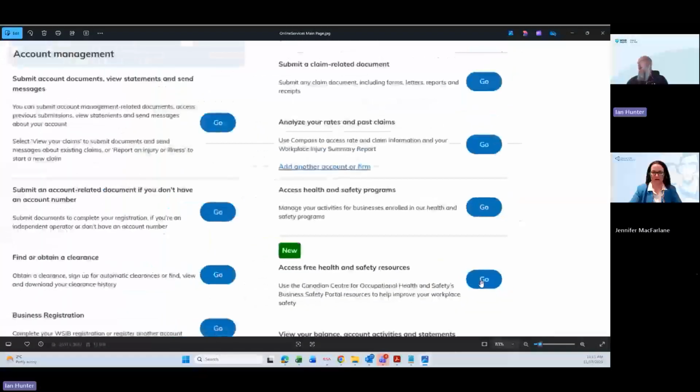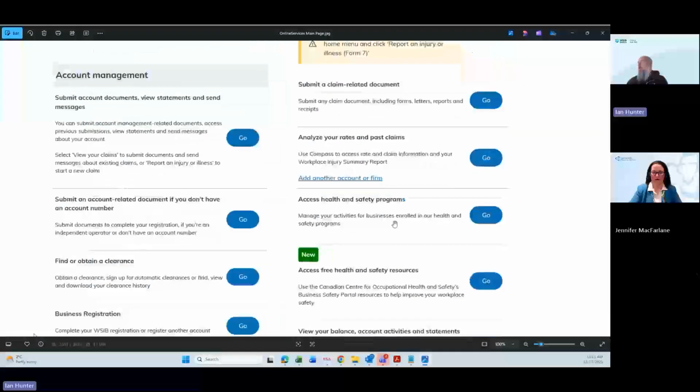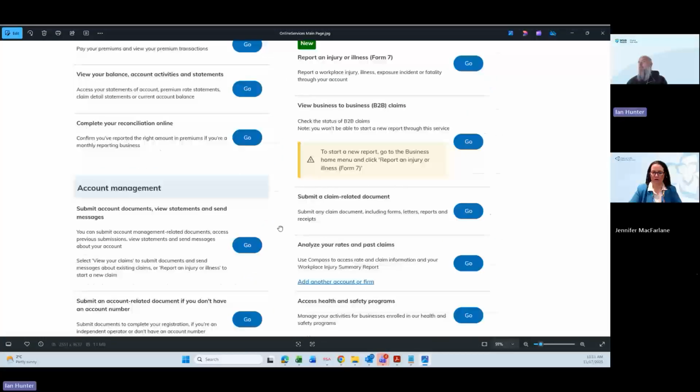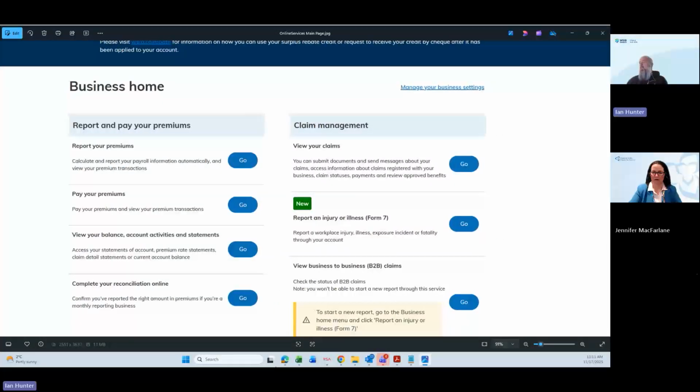So it'll look like this. This will be the main page when you log in, and you can see that we have a number of different services available. There's an immense amount of things that you can do with our online services.